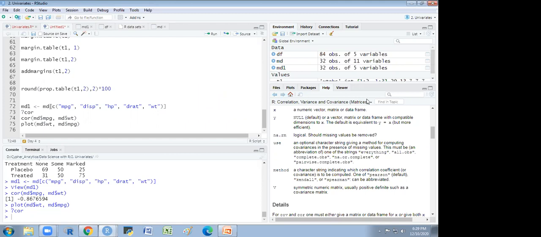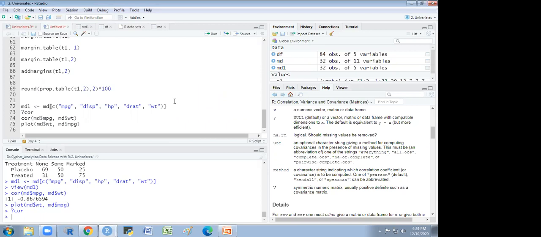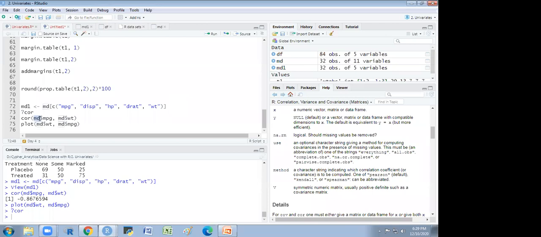Sir, I have a question. Yes. Here we have used the variable name MD1 and we are getting data from MD, right? No, MD1 is a data frame now. Okay, so then why are we not using MD1 for the plot and correlation? No, we could use MD1 here. But we have used MD.